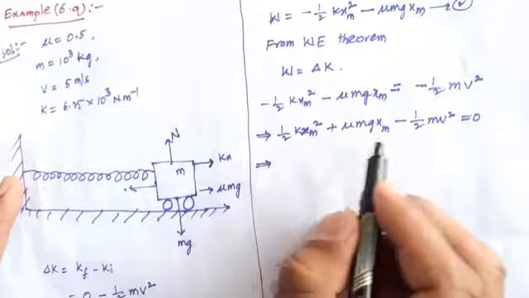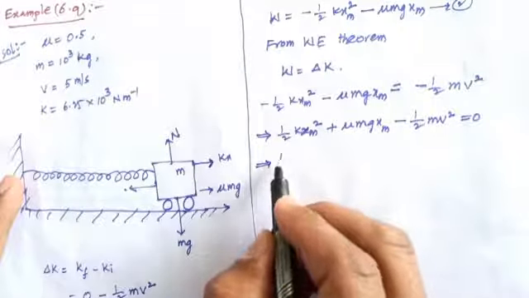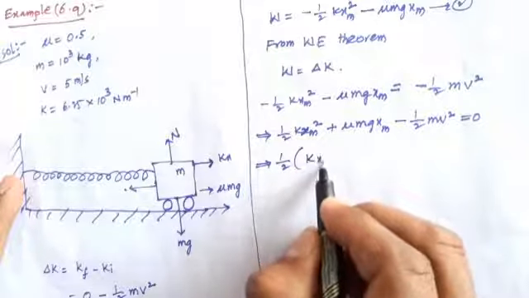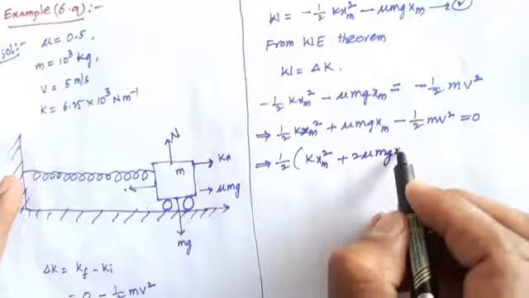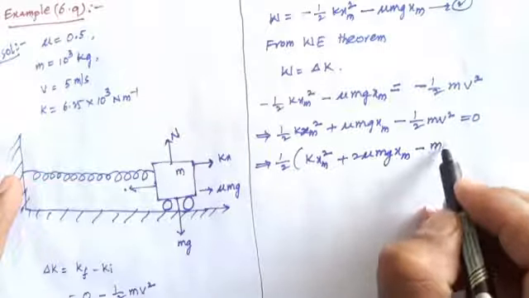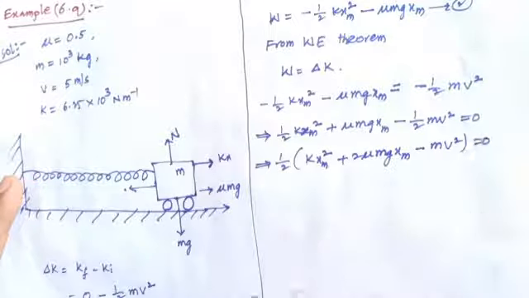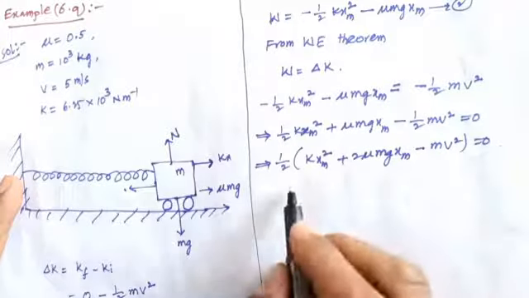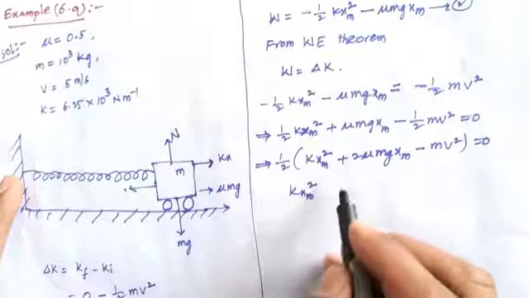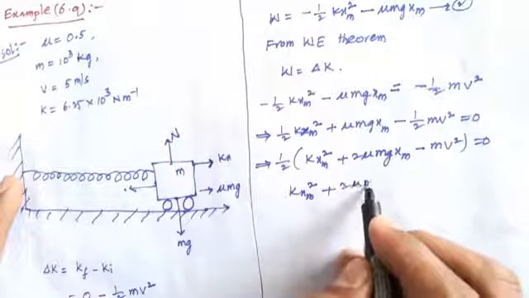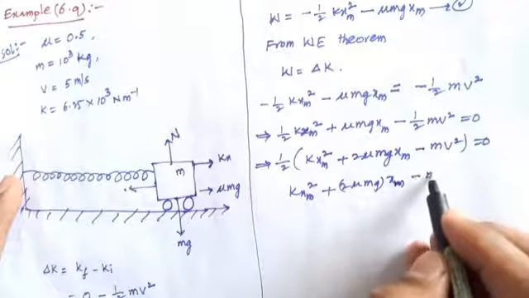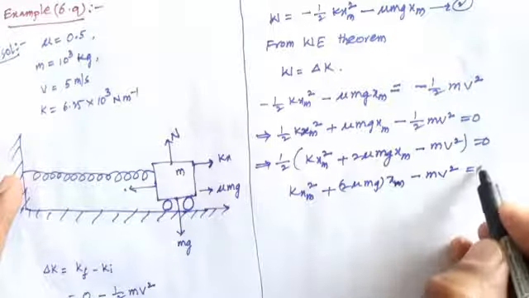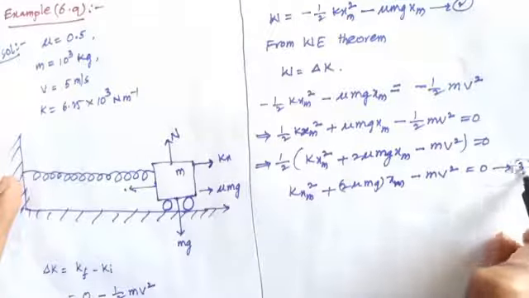So here half is taken common: half into (k xm square plus 2 mu mg xm minus m v square) equals 0. Taking half to the right side, half into 0 equals 0, so k xm square plus 2 mu mg xm minus m v square equals 0. So this is equation number 3.